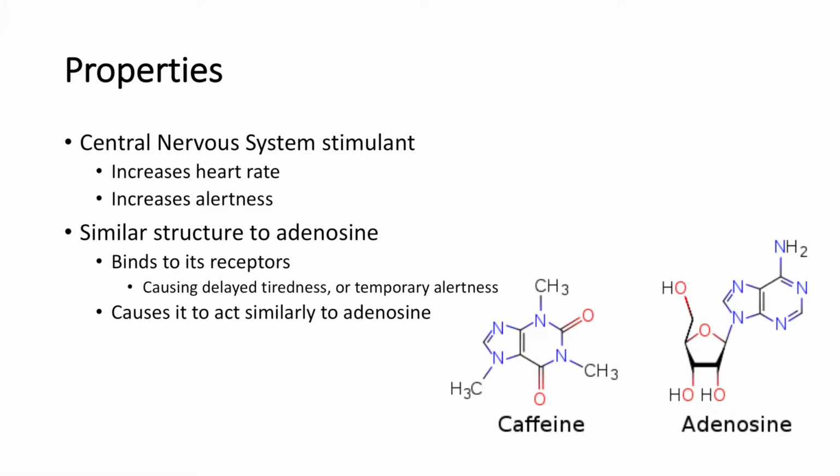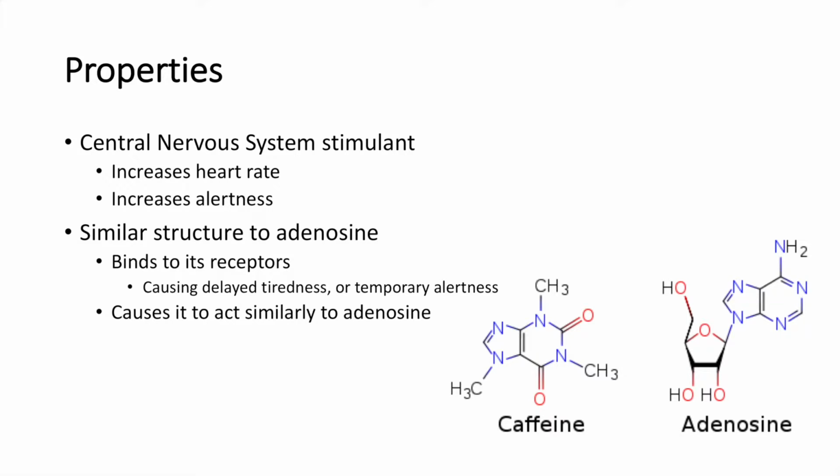Caffeine is an organic molecule that nearly everyone will consume at some point in their lifetime. It acts as a central nervous system stimulant, which causes an increased heart rate and increased alertness. This happens because caffeine has an extremely similar structure to adenosine, causing it to bind to some of its receptors inside of the brain. This causes delayed tiredness or a temporary feeling of alertness.